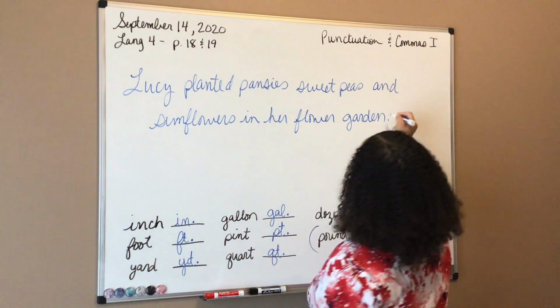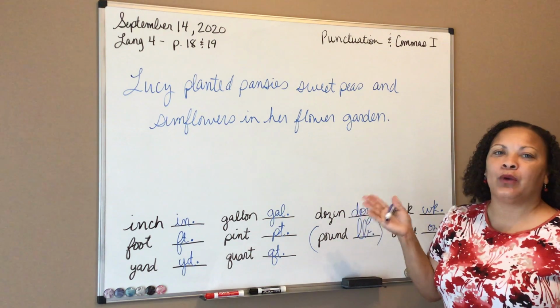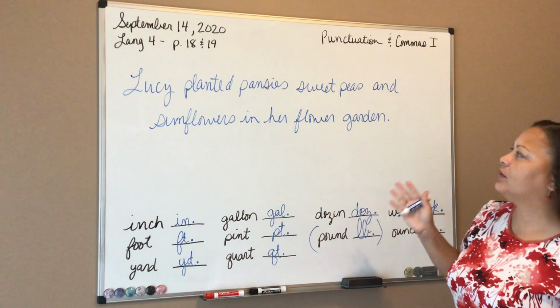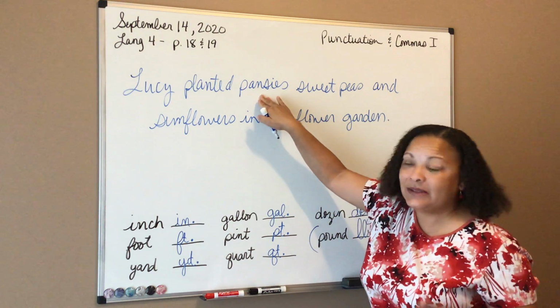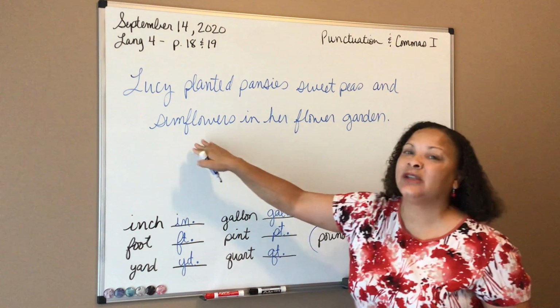So we're talking about what all did she plant in her flower garden? How many things, right? She planted pansies, that's one thing. Sweet peas, that's one thing. And sunflowers.